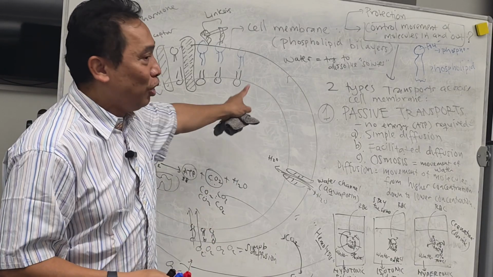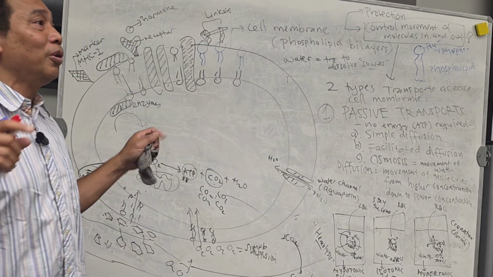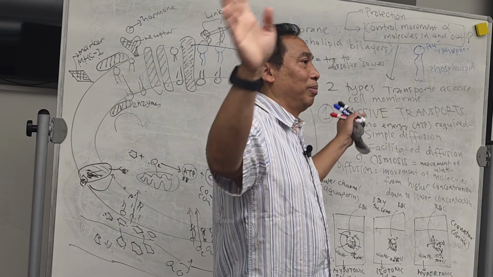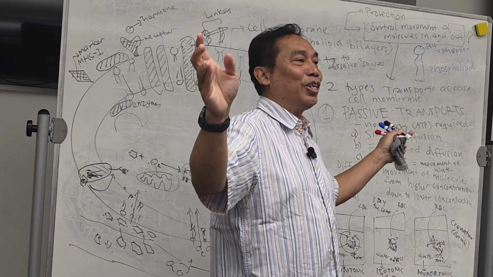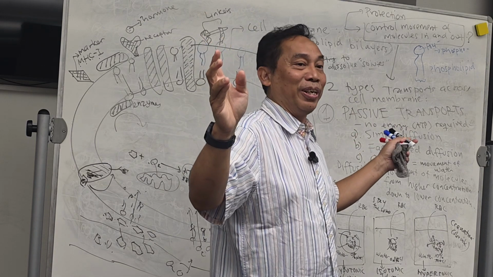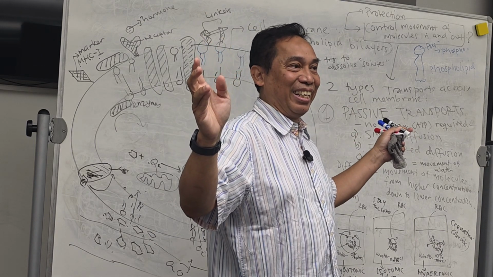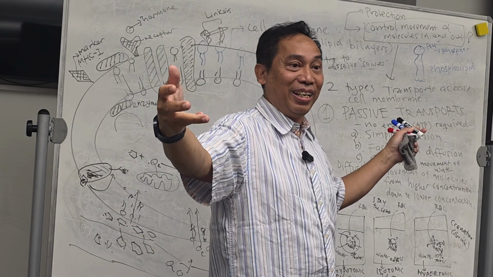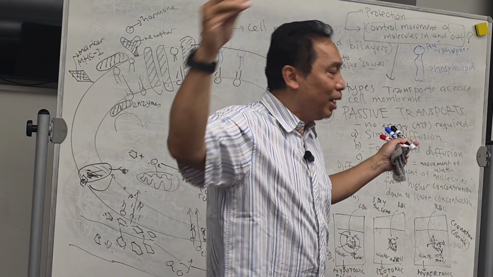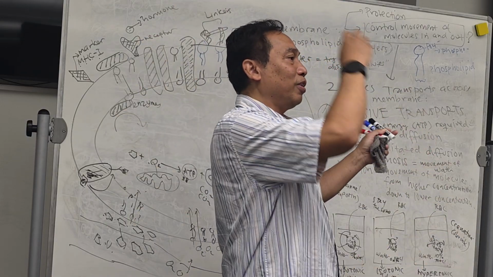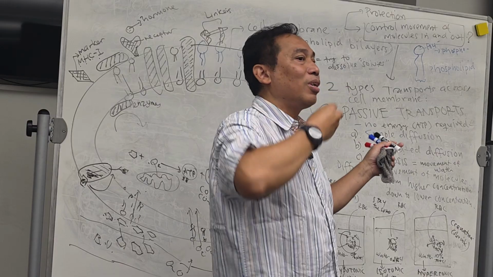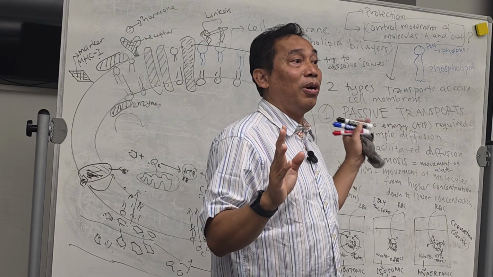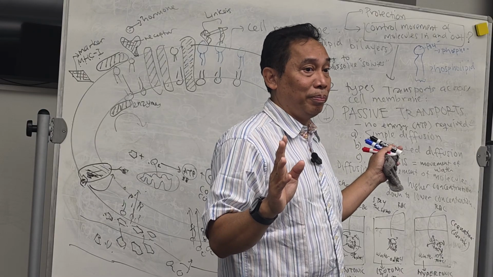Okay. Do you have a question? For example, if you go on the ocean, you do paddling, and then you get lost on the ocean, and you drink ocean water. What happens to your body? Dehydrated. Why? Because there is too much salt outside your cell. The fluid from your cells will go out of your body, and you will be more thirsty and dehydrated. Can you follow this? This is how osmosis, or water movement, works.